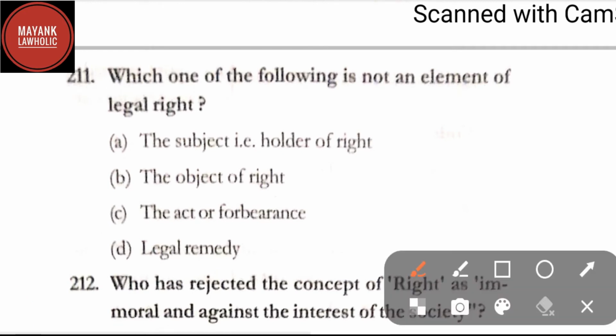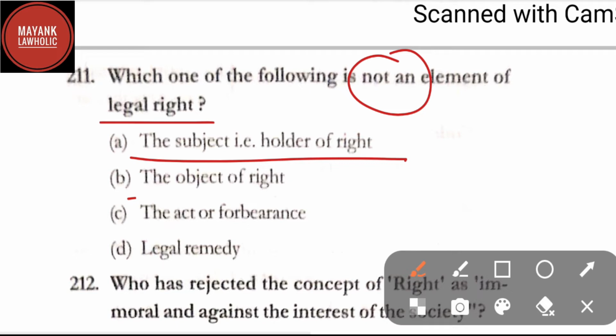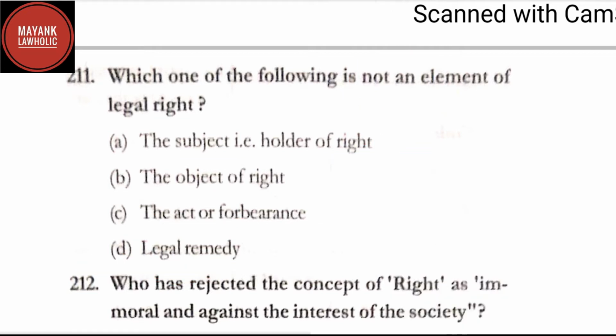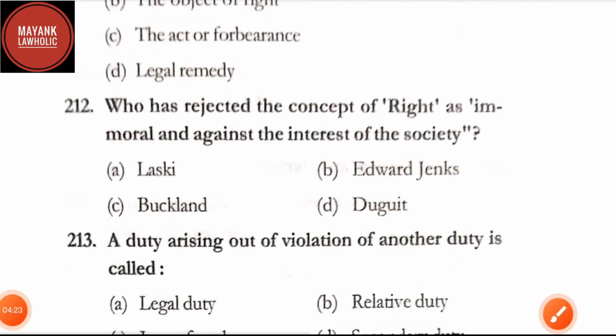Question number 211. Which one of the following is not an element of legal right? Option A, the subject, that is the holder of right. Option B, the object of right. Option C, the act of forbearance, and option D, legal remedy. Here in question number 211, the correct answer is option D, that is legal remedy, and legal remedy is not an element of legal right, whereas the subject, that is the holder of the right, the object of right, and the act of forbearance are the elements of legal right.